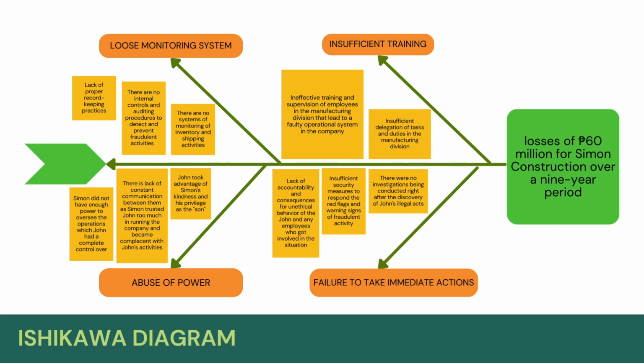Next is the insufficient training. The ineffective training and supervision of employees in the manufacturing division led to a faulty operational system, as well as the insufficient delegation of tasks and duties in the manufacturing division.